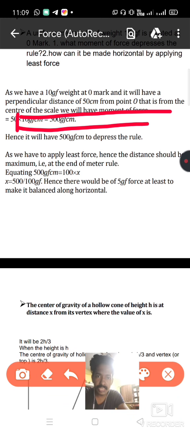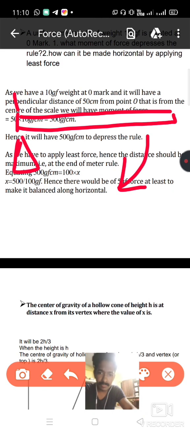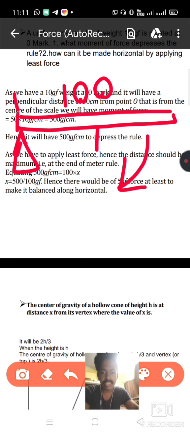Suppose this is the scale and suppose this is the 0 mark, and you are balancing the scale at the 0 mark. From the figure you know it cannot be balanced and it will produce a clockwise moment, that is, the scale will move in clockwise direction, and we need to find the magnitude of that clockwise moment. Since this is a 100 centimeter scale, we know the point of suspension is 50 centimeter away from the center of the scale,